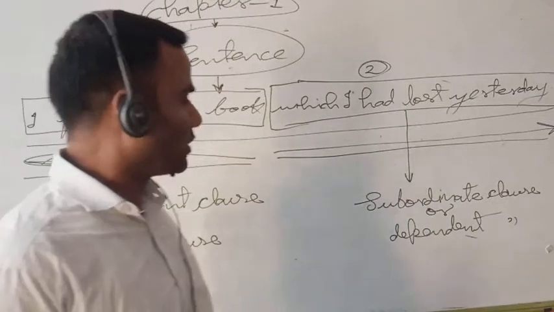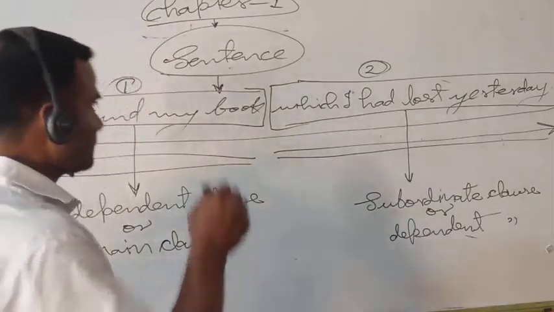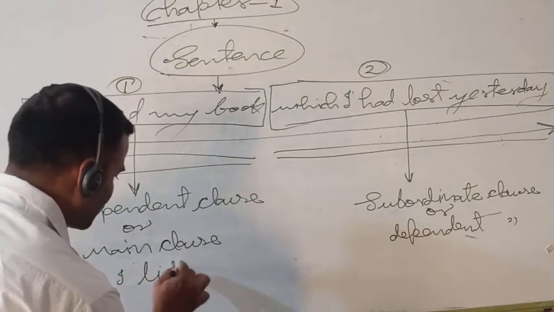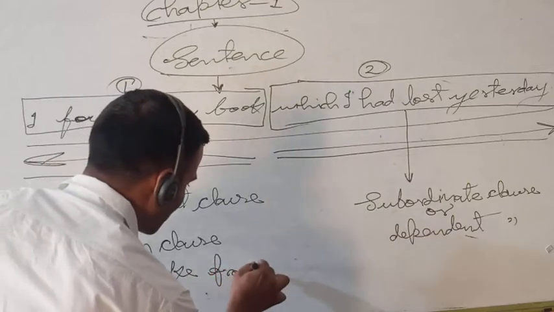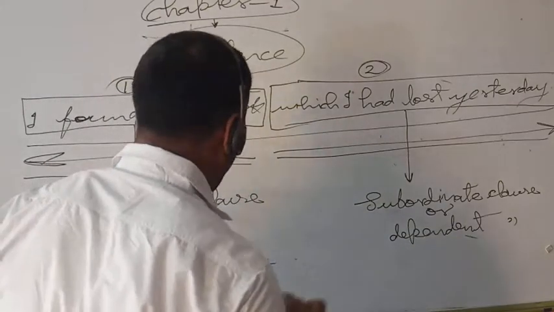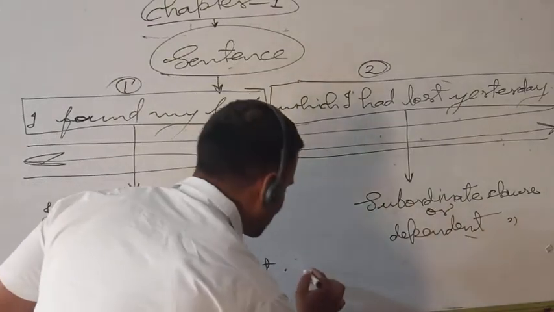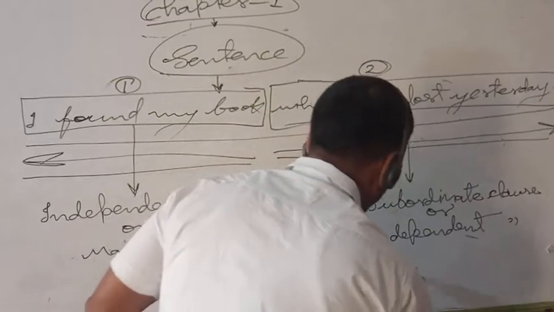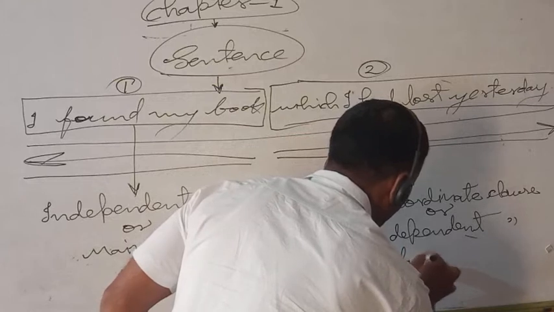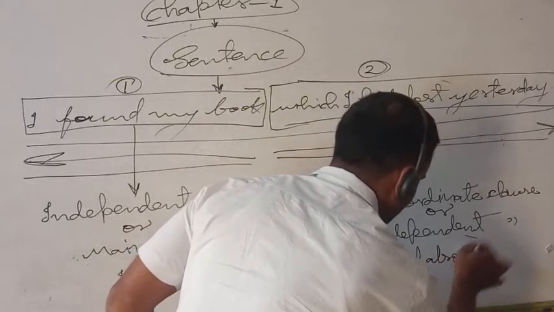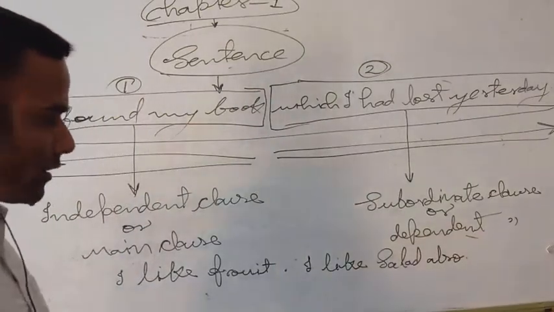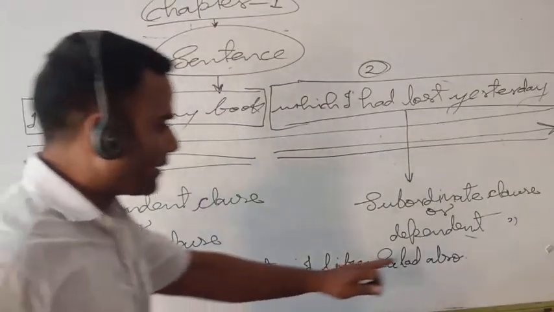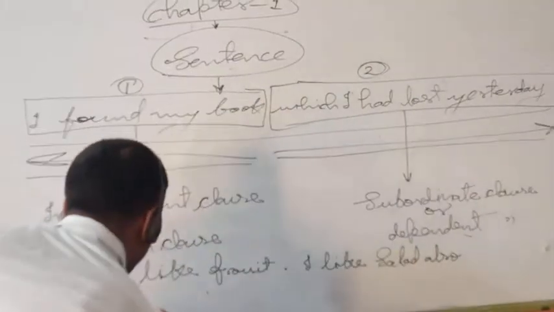Another example I am telling you, student. Suppose I have written here: "I like fruit." Another statement I have written: "I like salad also." Then I have to say the same statement as: "I like fruit and salad." I have written it here.